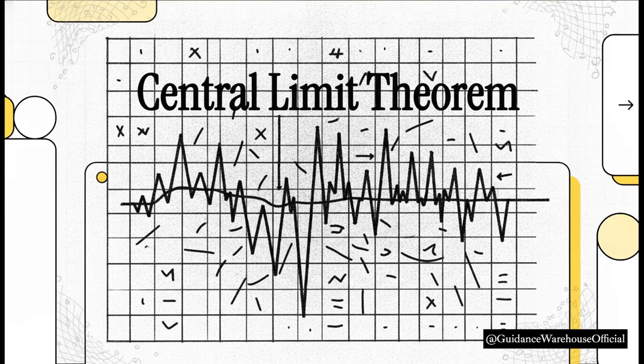Imagine staring at a massive spreadsheet of raw data. I mean, it is just totally scattered. You've got these massive spikes, sudden drops, and absolutely no discernible pattern. It looks like total, utter chaos. But what if I told you there's an actual mathematical law that forces this exact chaos into perfect, predictable order?